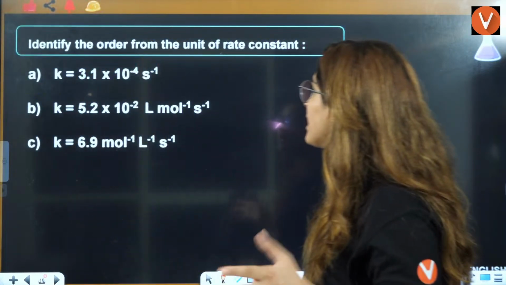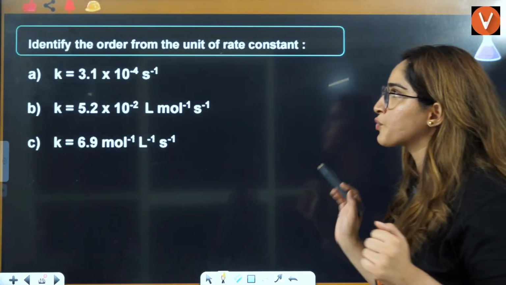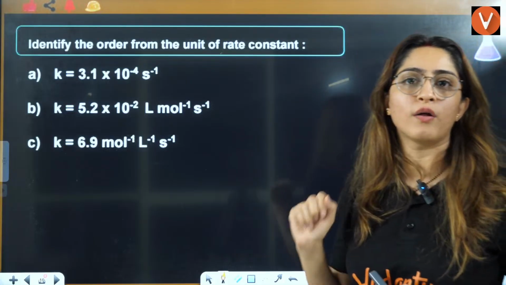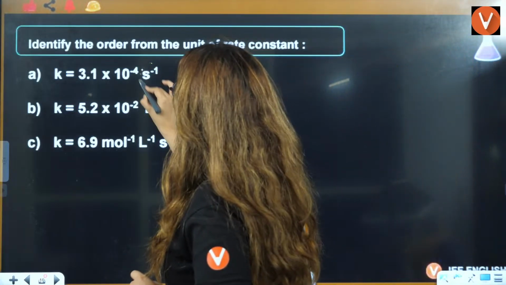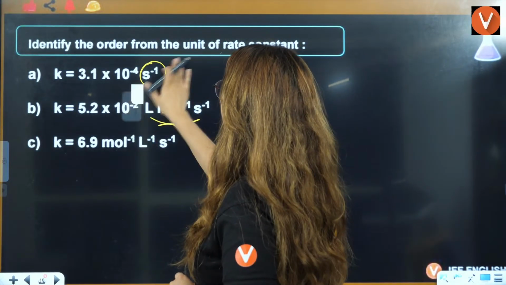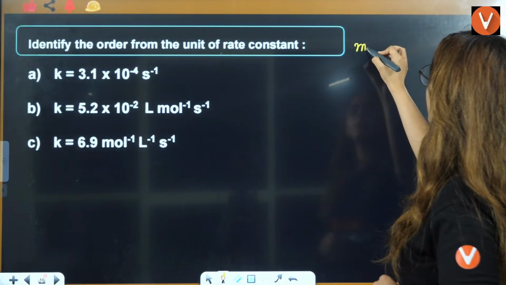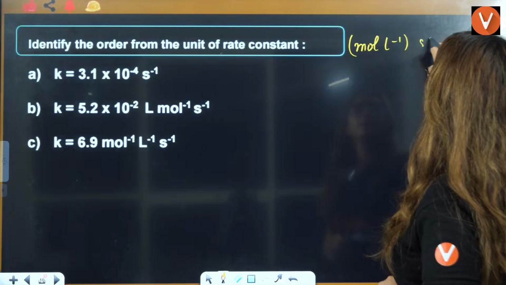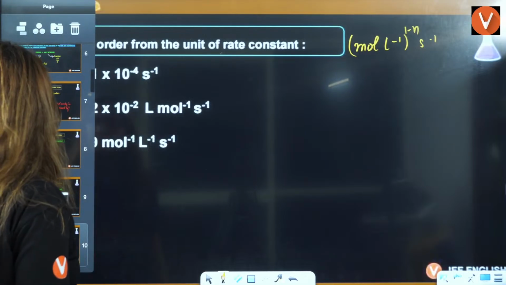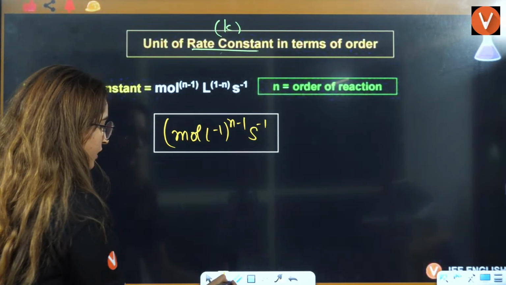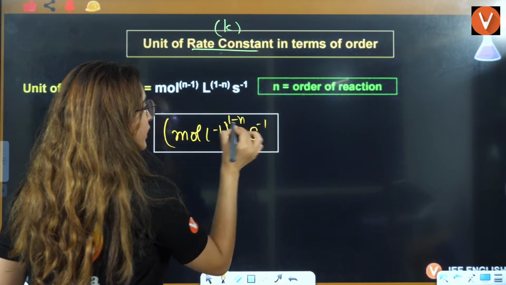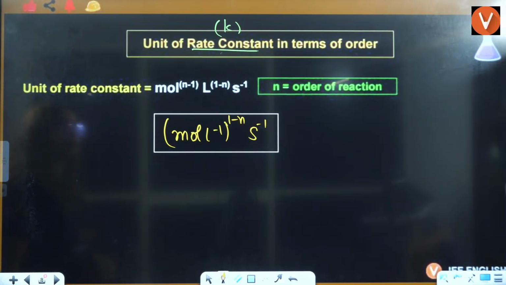Now let's see who will tell me the answer for this question. It says, identify the order from the unit of rate constant. This is the unit of rate constant, and you have to identify the order. Simple thing is just compare it with this. You have mole per liter per second, raised to 1 minus n. I think I have written n minus 1 here. It should be 1 minus n, not n minus 1. My bad.